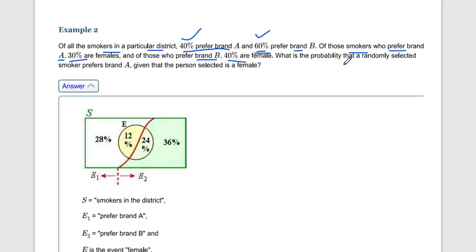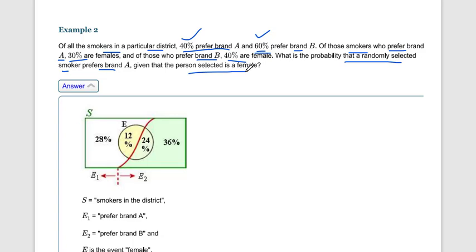Okay, so what is the probability that a randomly selected smoker prefers brand A, given that the person selected is already a female? We have to find the probability that the smoker prefers brand A given that the person selected is a female.